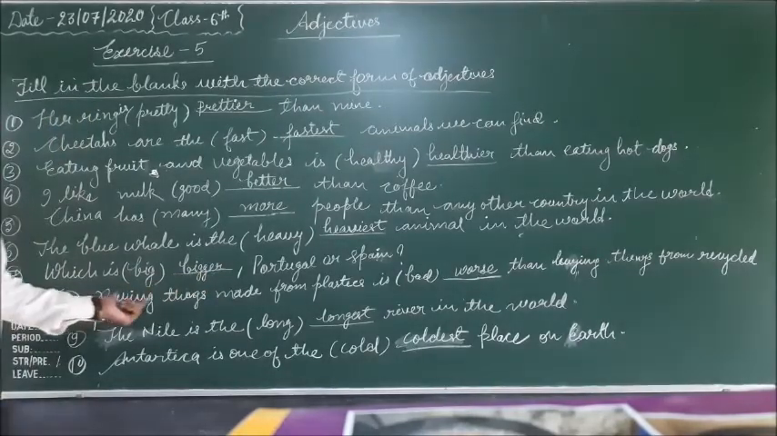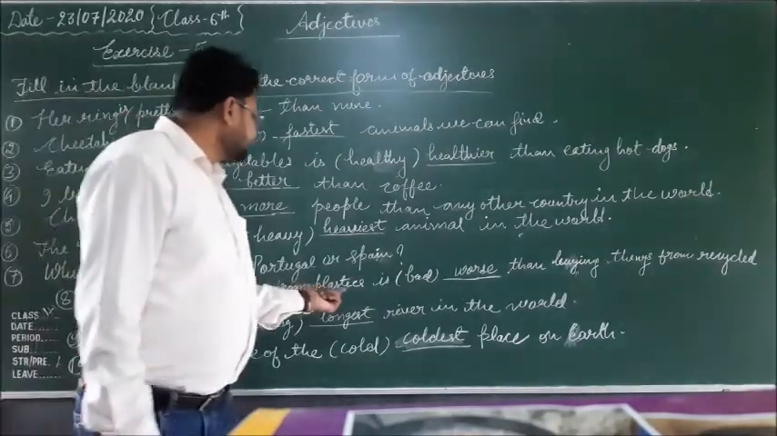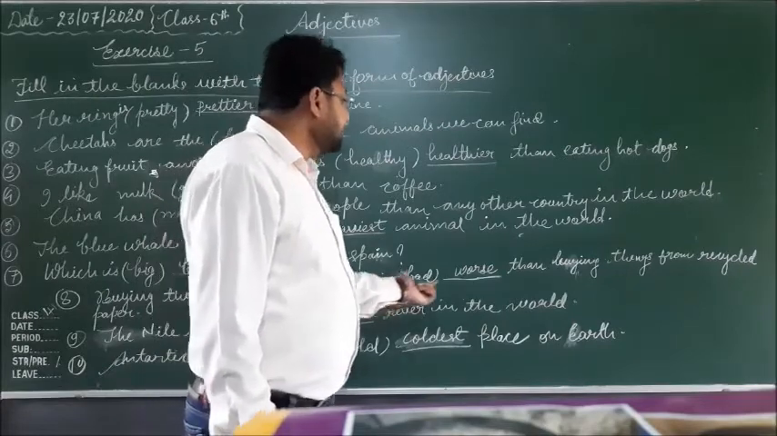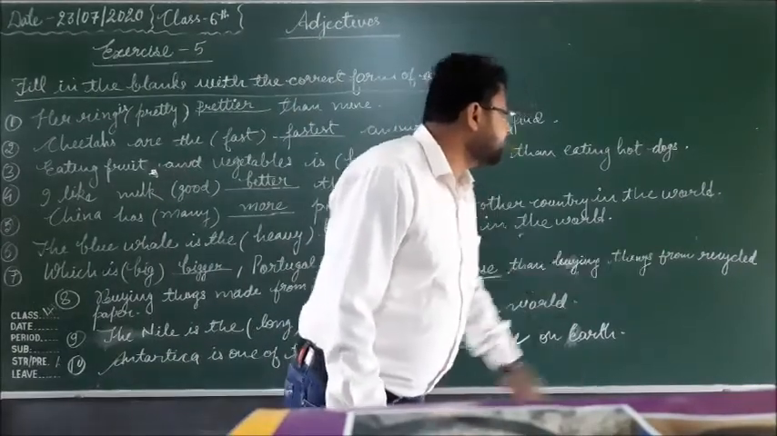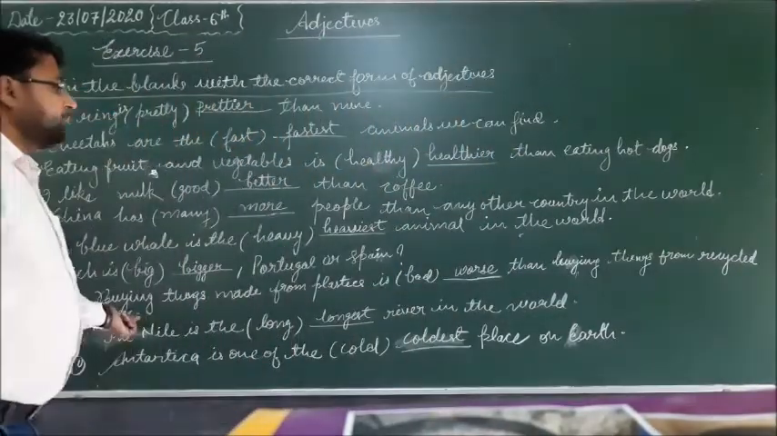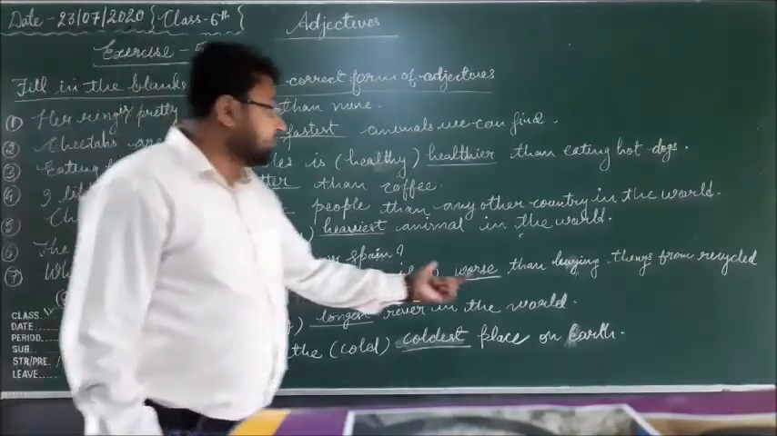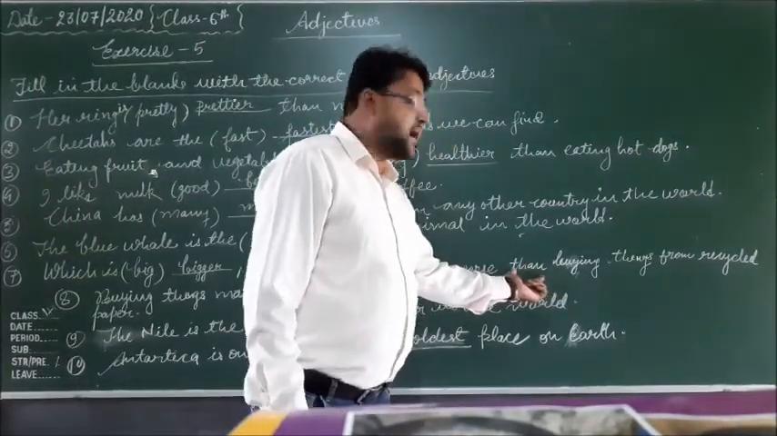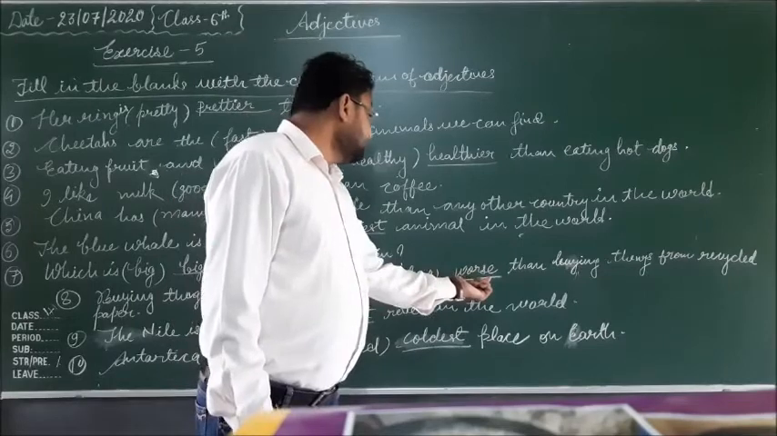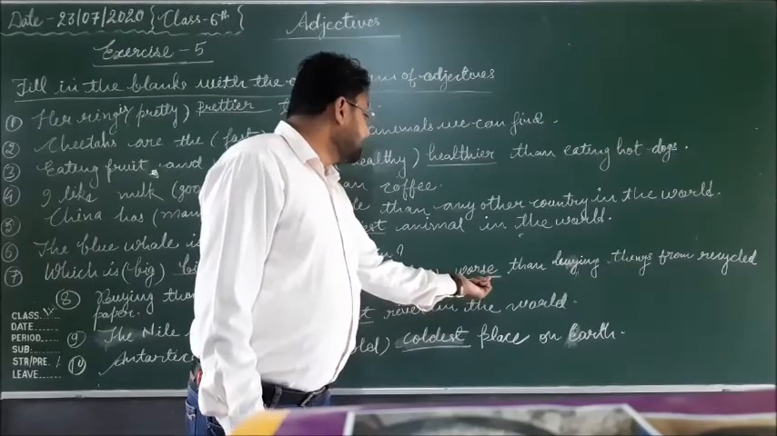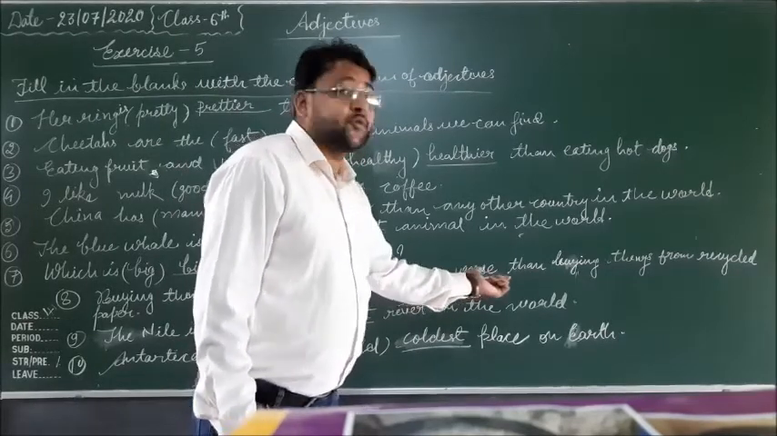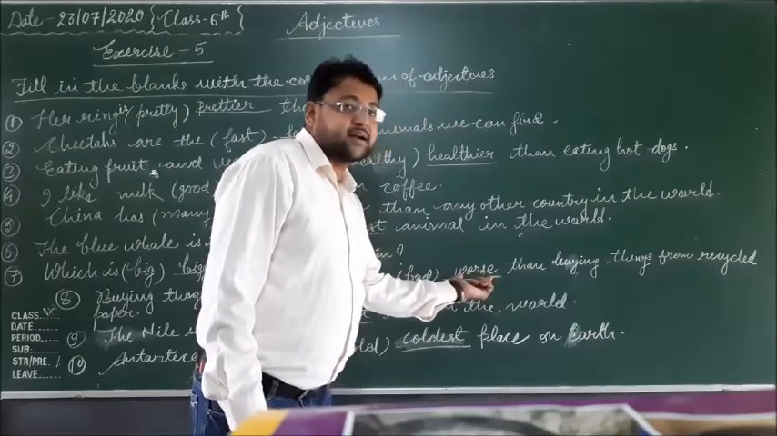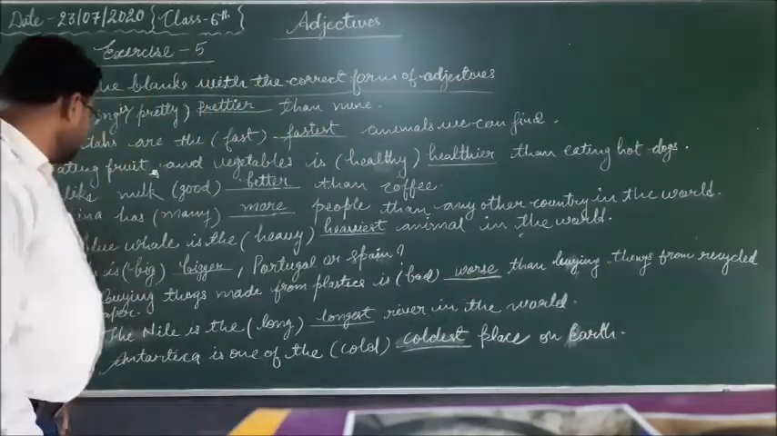Eighth number, buying things made from plastics is dash than buying things from recycled paper. So that is also the comparative degree, because than is applied. So we will write the comparative degree here: bad, worse, worst. So worse is the comparative degree.